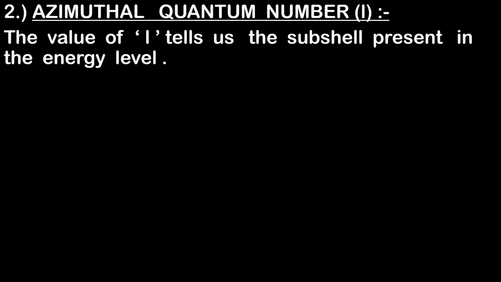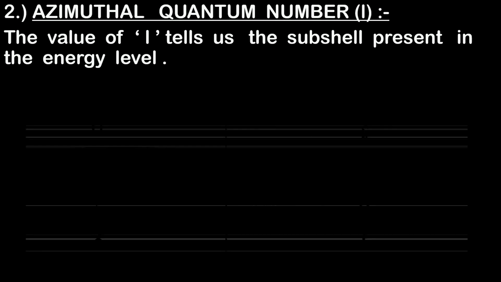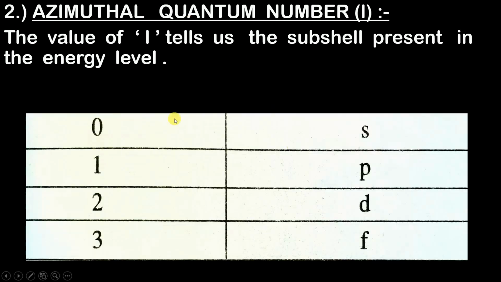So let us understand this now. For specific values of L, the subshell is fixed, which means that you need to remember these corresponding values. This is the only thing you need to remember in this video, rest all is concept based.